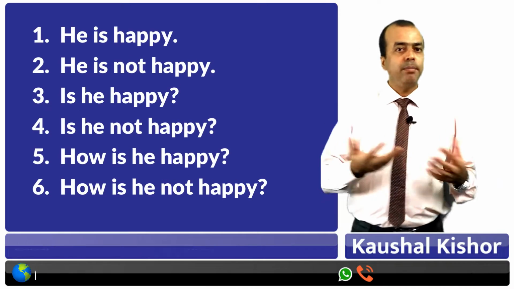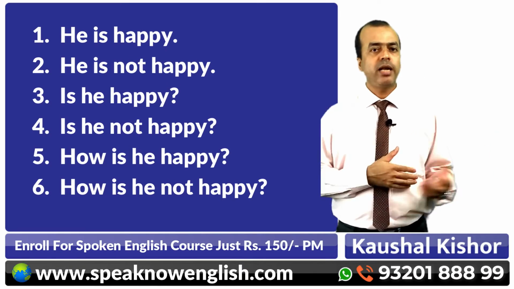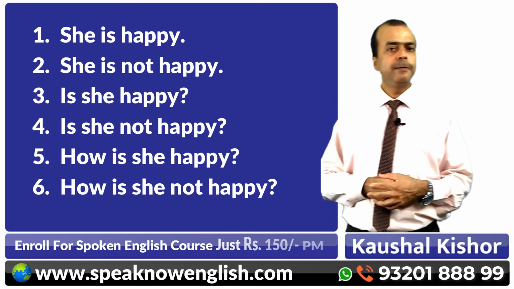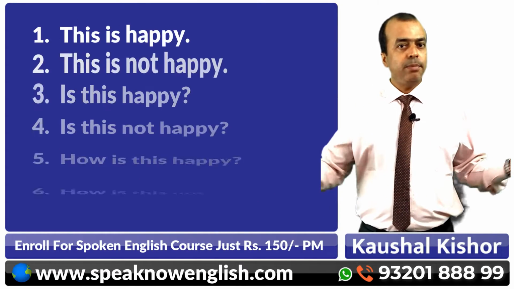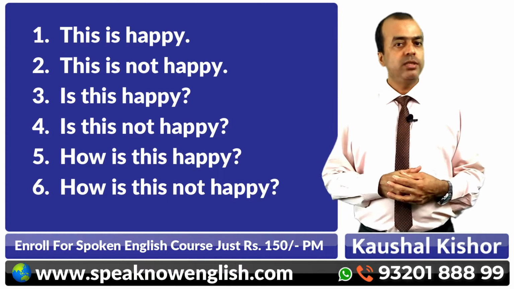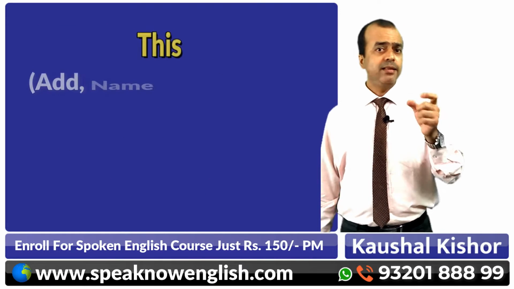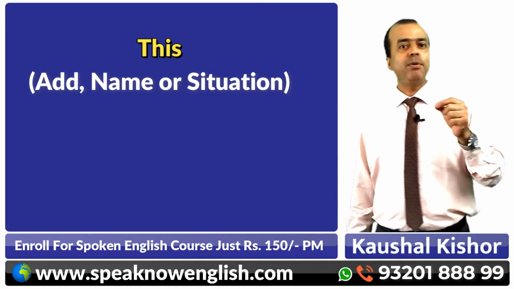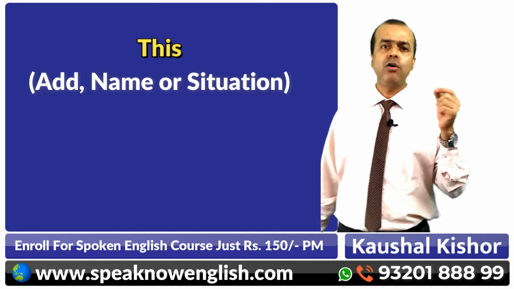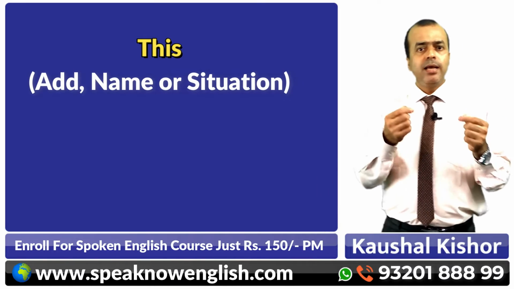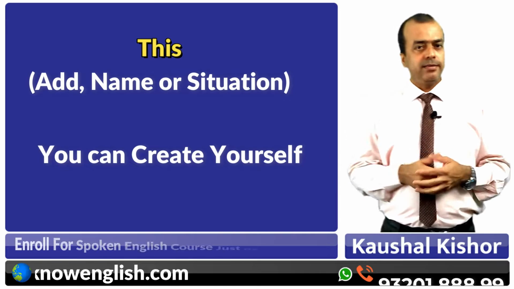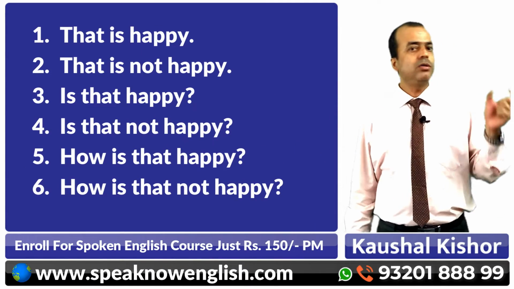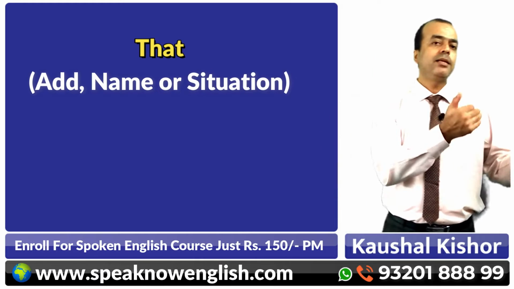He is happy, he is not happy, is he not happy, how is he happy, how is he not happy. She is happy, she is not happy, is she happy, is she not happy, how is she happy, how is she not happy. This is happy, this is not happy, is this not happy, how is this happy, how is this not happy. See again, this is situational. You can speak: this is a happy boy, this is not a happy boy, is this a happy boy, is this not a happy boy, how is this happy boy. Or you can create within your sentence. Similarly, that is happy, that is not happy, is that not happy, how is that happy, how is that not happy. You can apply the situational sentence again.